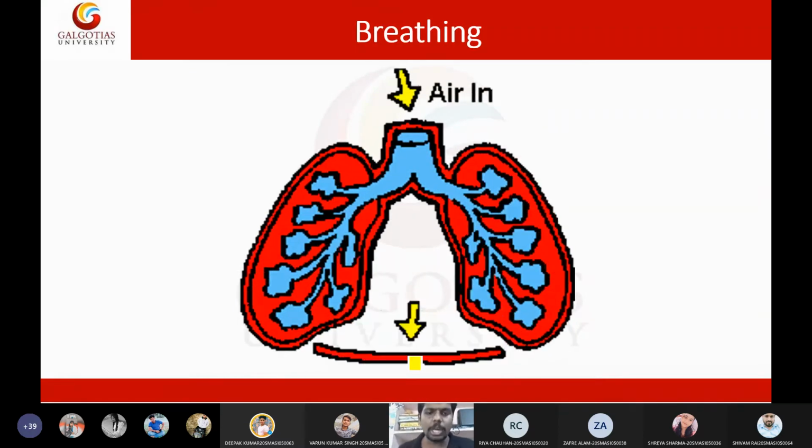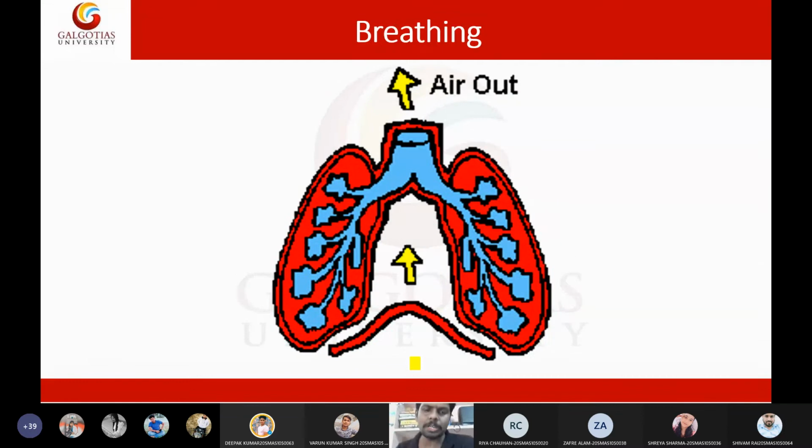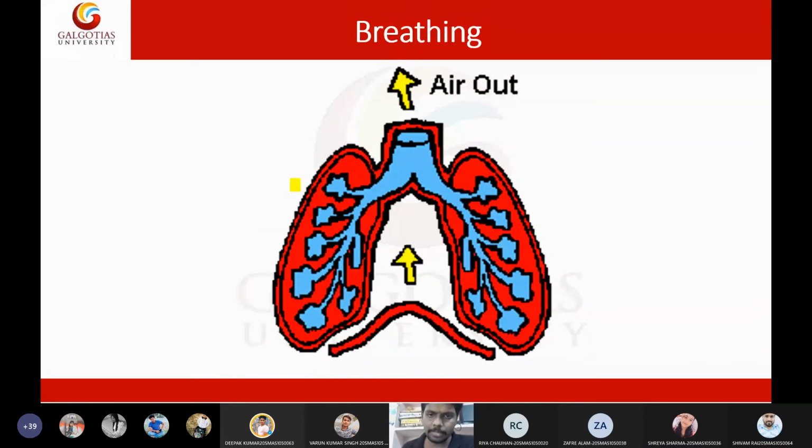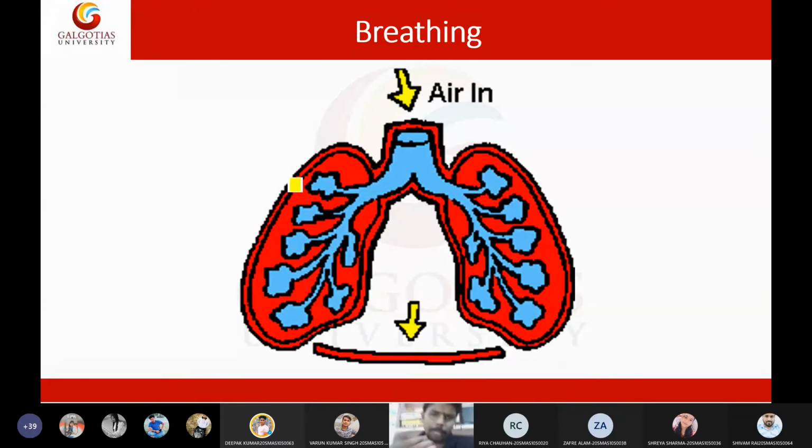Breathing is also called ventilation. If I'm asking a question on the mechanism of breathing, you must write an answer about the involvement of the diaphragm and the involvement of rib bones and intercostal muscles in breathing. So this is all about the mechanism of breathing, or ventilation. Breathing is also called ventilation. That is all about breathing.